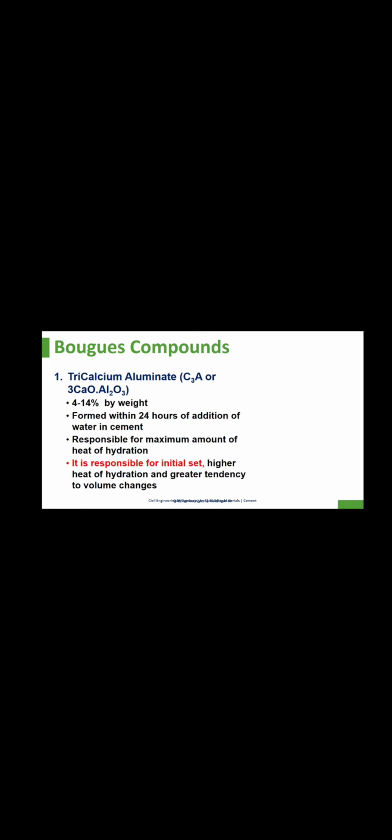First, tricalcium aluminate is known as celite. Second, tetracalcium aluminoferrite is known as felite. Third, tricalcium silicate is known as alite. Fourth, dicalcium silicate is known as belite. Tricalcium aluminate.